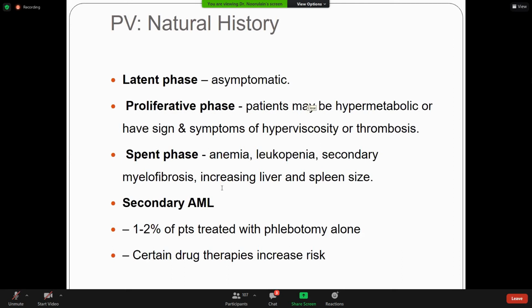Because there is a genetic defect of the JAK2 pathway, the erythroid lineage is affected and increased erythropoiesis is seen. It can affect all lineages, like the myeloid lineage, erythroid lineage, and the megakaryocytic lineage. In the spent phase, polycythemia vera can be converted into acute myeloid leukemia or myelofibrosis. When there is myelofibrosis in the marrow, the patient presents with anemia in the spent phase. This is the aggressive stage, the last stage in this disease.